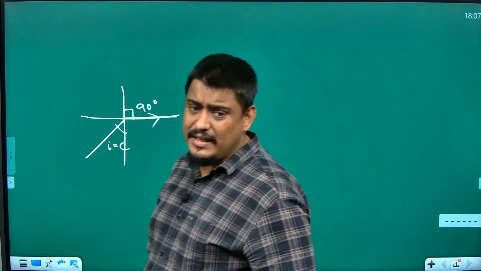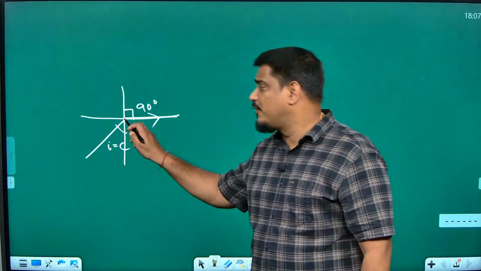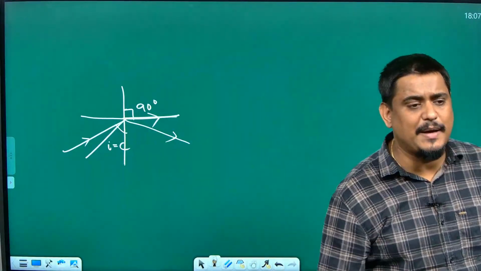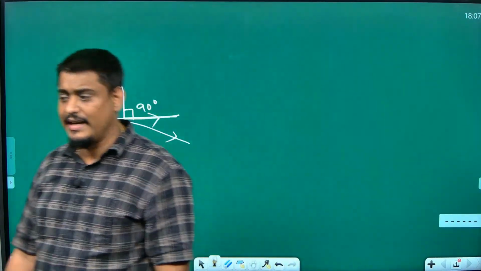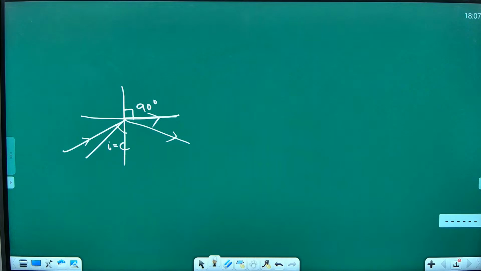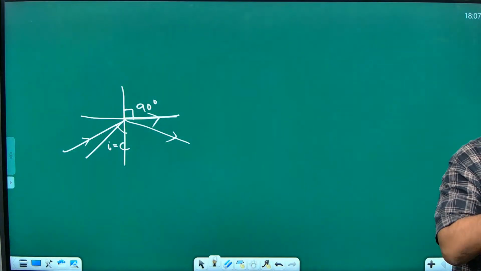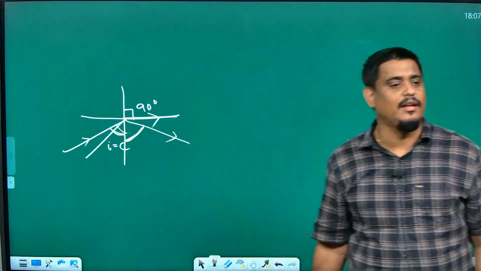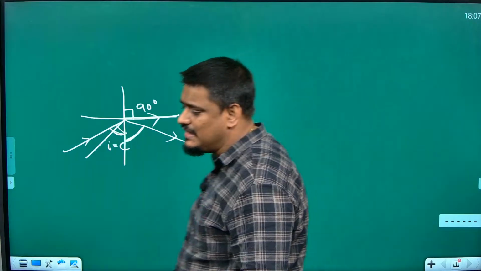I told this to you. Then I said, if the angle of incidence further increases, that is, the angle of incidence is more than the critical angle, then the light comes back in the same medium, and this phenomenon is called total internal reflection. Whenever the angle of incidence is more than the critical angle, the light reflects back in the same medium following the laws of reflection. Whatever is this angle, the same will be this angle. Angle I will become equal to angle R. So the laws of reflection get followed, and this principle is called TIR.